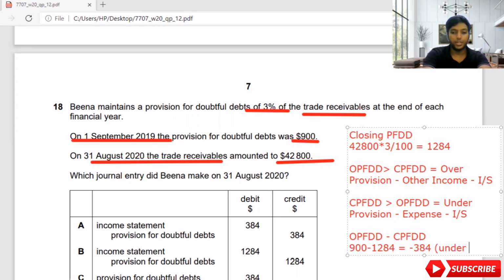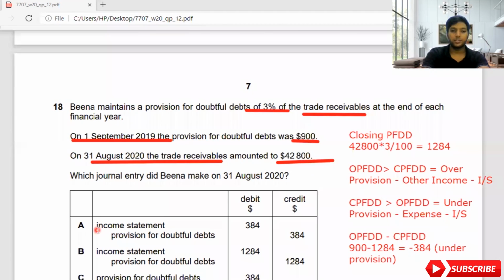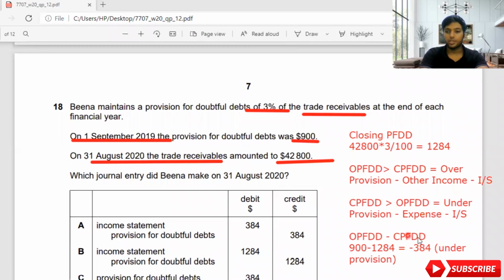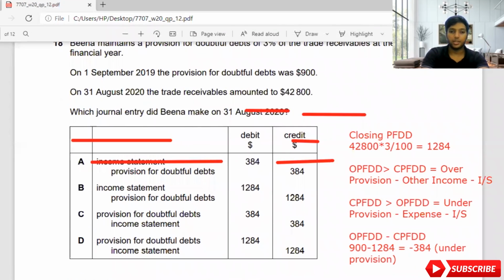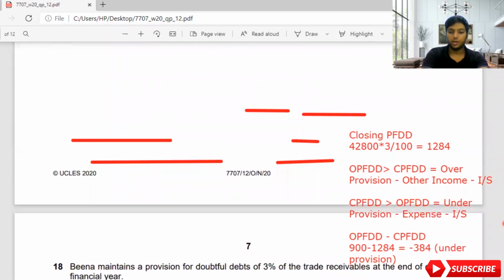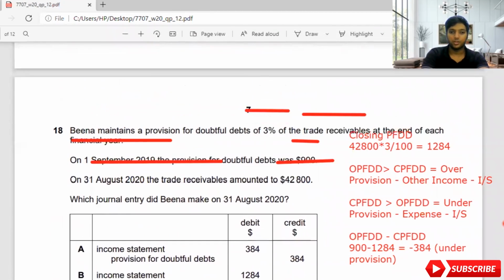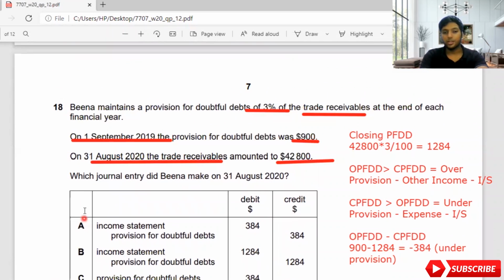So under provision should be considered as an expense on income statement, which means income statement should become debit and provision for doubtful debt account should become credit. The answer is A, because that is the only answer which is giving the correct value. When I go up, the answer is going up and down, so I'll fix it. So actually the answer is A. They have given income statement debit and provision for doubtful debt account credit.